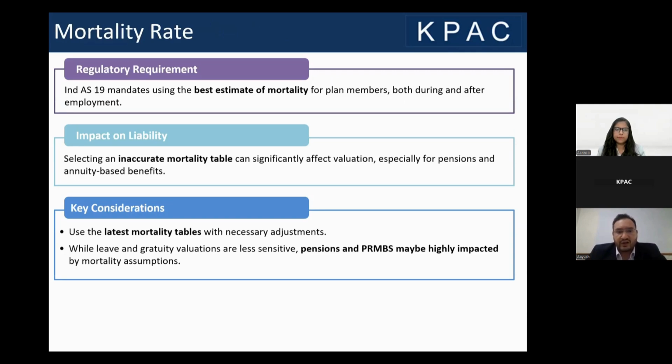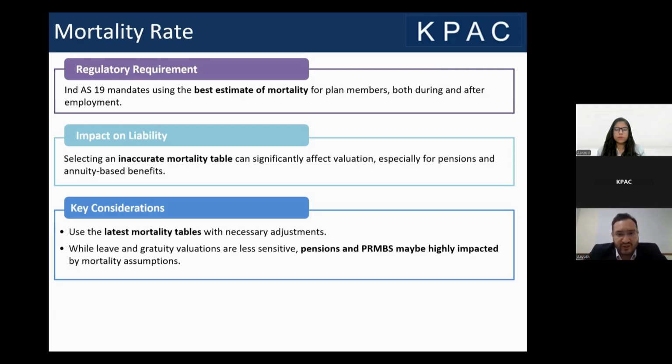Mortality rate. So mortality rate is actually the probability that a person might die within service. Ind AS 19 mandates the use of best estimate mortality rates for plan members both during and after employment. When I talk about gratuity or leave valuation, such benefits do not have a significant impact because of mortality; we see no significant impact on gratuity or leave valuations.